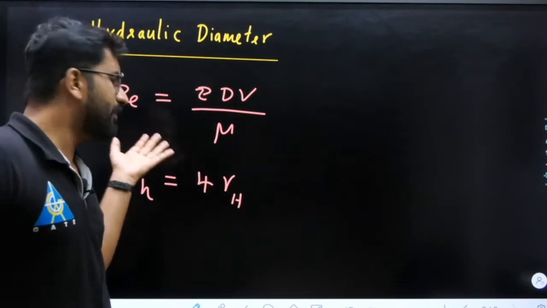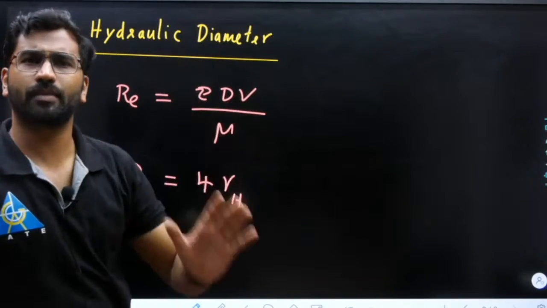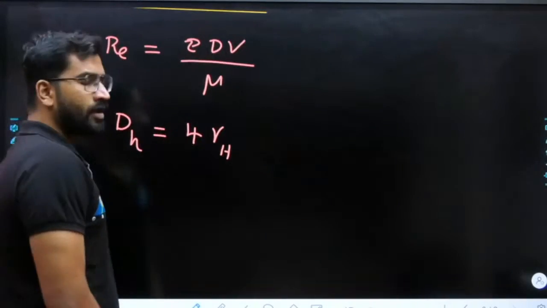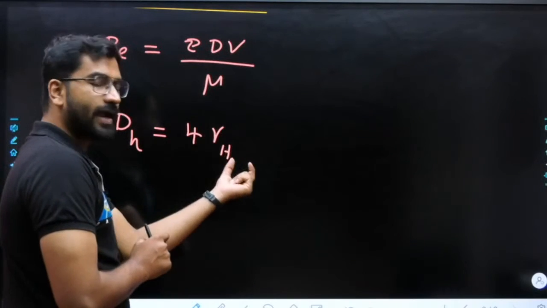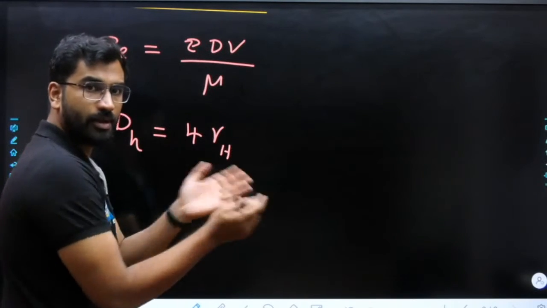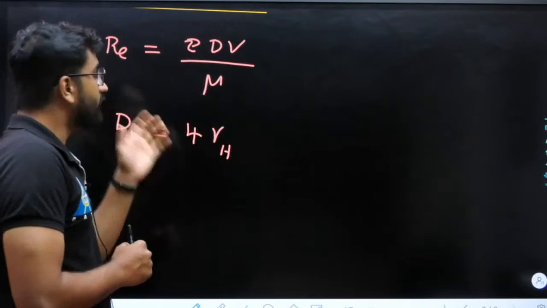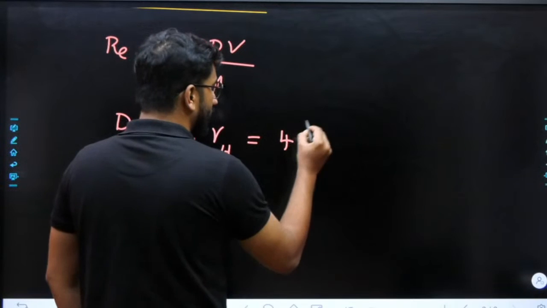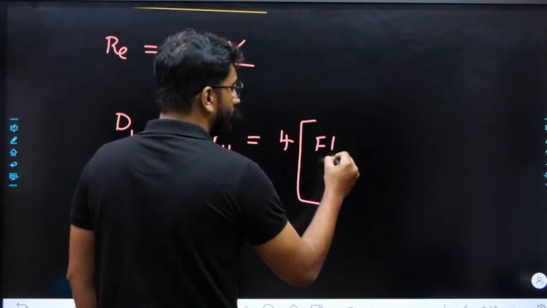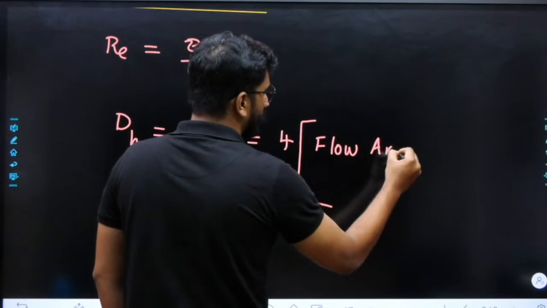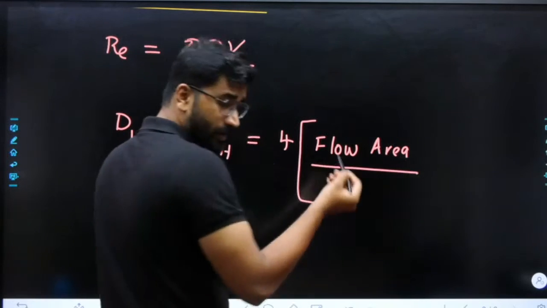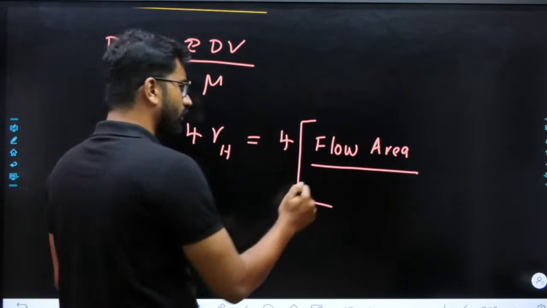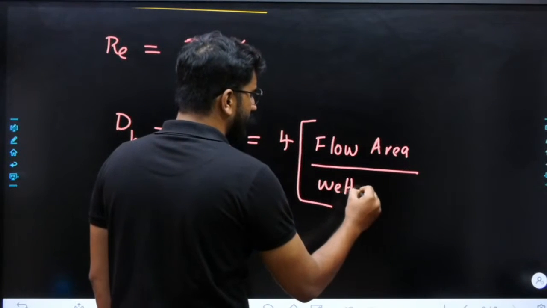Clear? So normally people remember directly 4 into flow area by perimeter. This is the one we remember generally, ठीक है? So let us see. Your hydraulic radius is equal to flow area by perimeter, so diameter will be 4 times of that particular value. So we can see your equation is 4 into flow area divided by, in FM we will say wetted perimeter, in heat transfer we can say heated perimeter, don't worry. So we will say it is wetted perimeter.